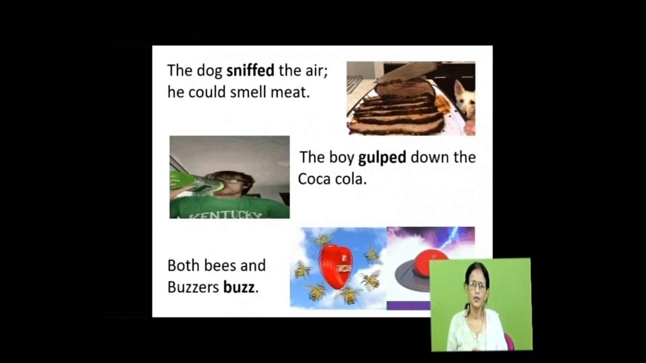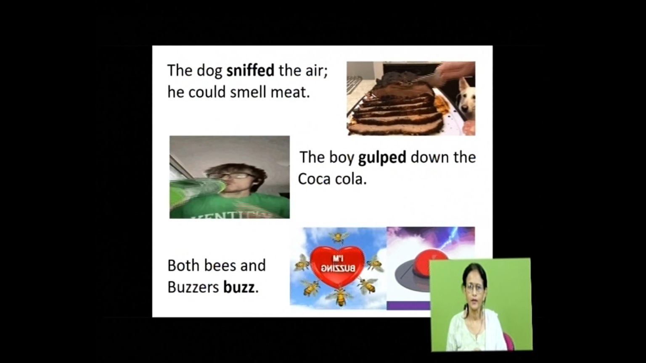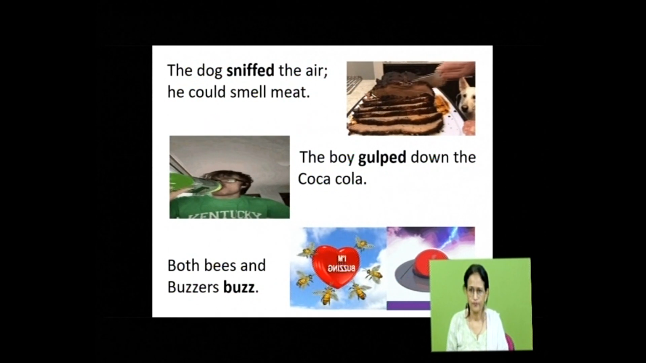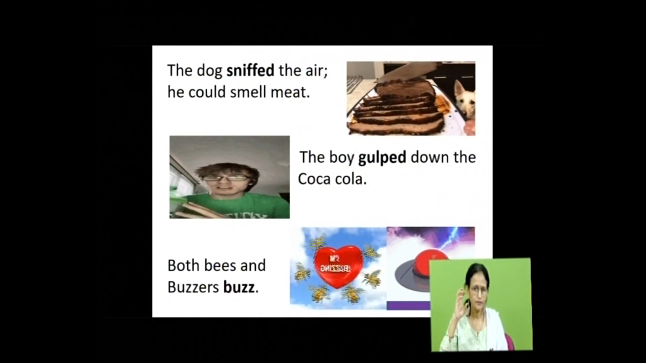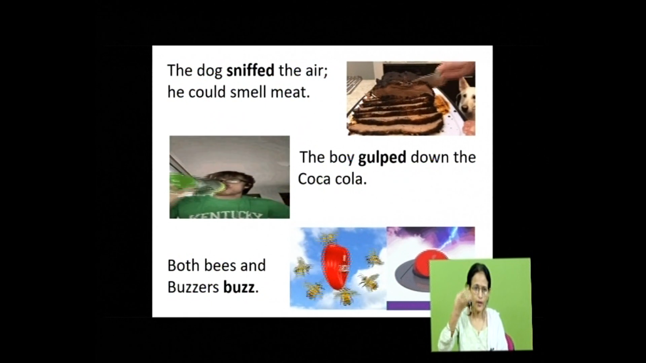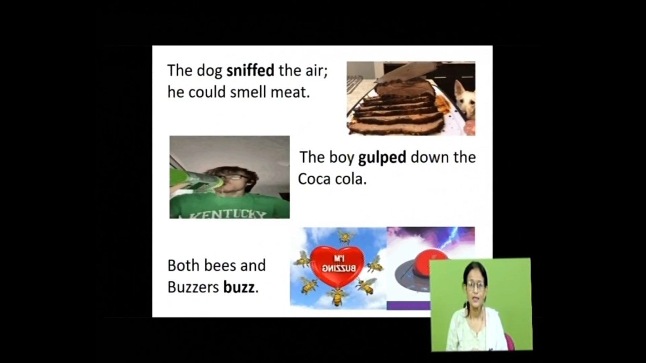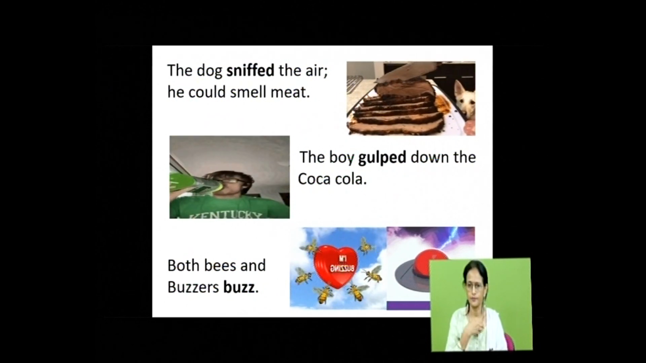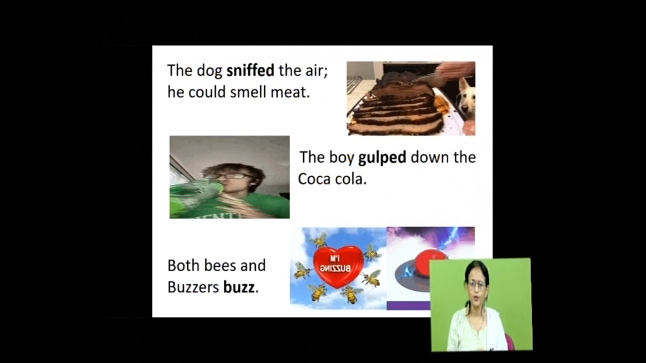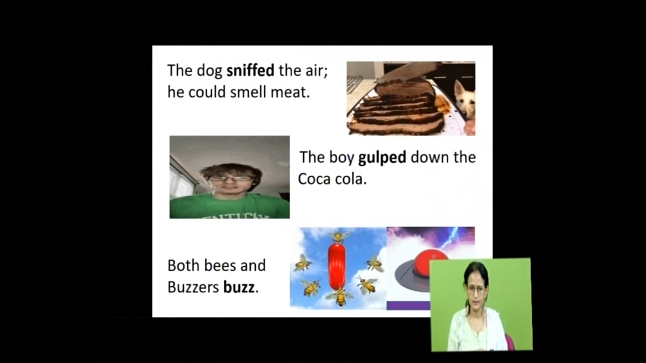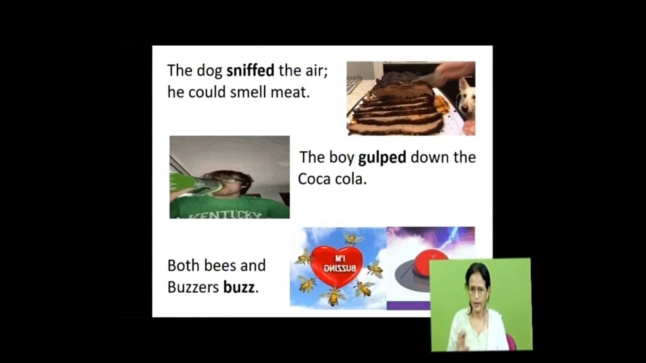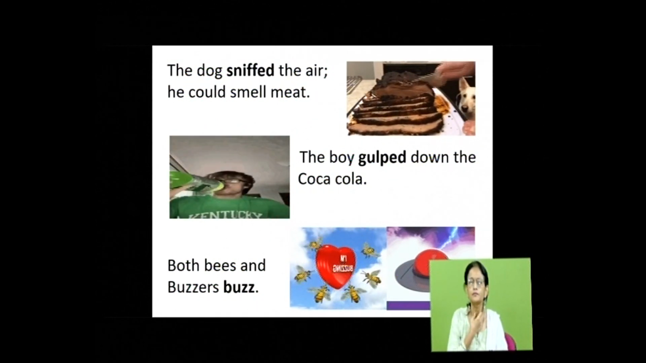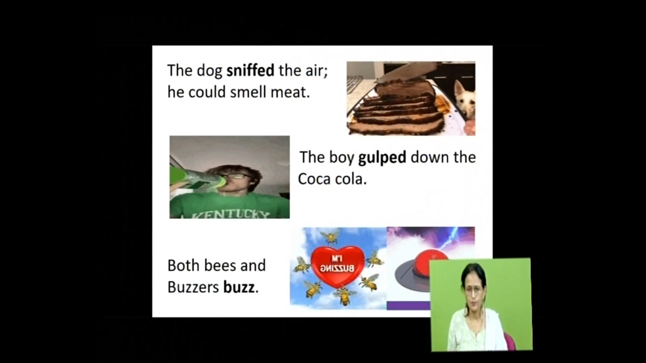Look at this. The dog sniffed the air. He could smell meat. This is the sound made. Sniffing. See the sound. So the word represents the sound of sniffing. The boy gulped down the Coca-Cola. Gulped. Both bees and buzzers buzz. Look at the words. They represent the sound. Gulping. When you gulp, a sound is made. Buzzing, sound is made.